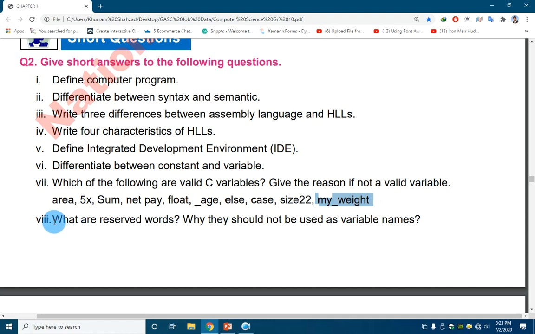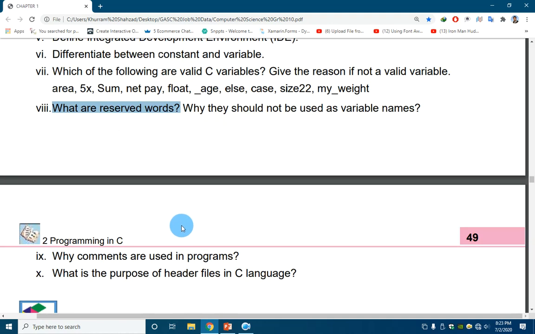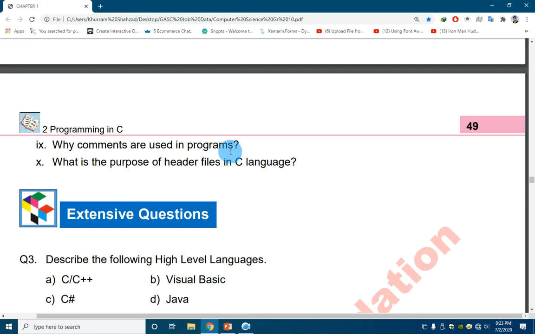What are reserved words? Reserved words are special words which are reserved by a programming language, and we cannot use them as variable names in our program. Why should they not be used as variables? Because they perform different functions in our programming. If we use them, the function will be overwritten by our variable name, so we cannot use those names.